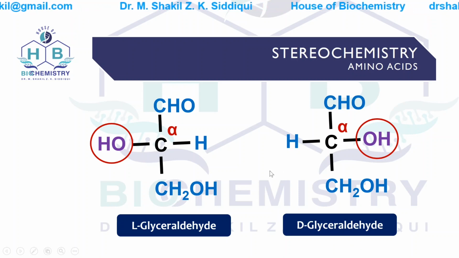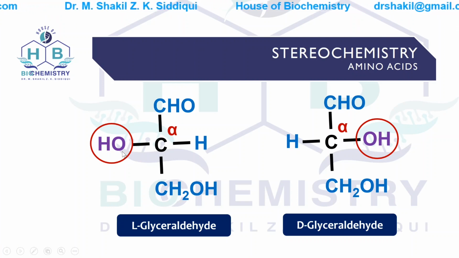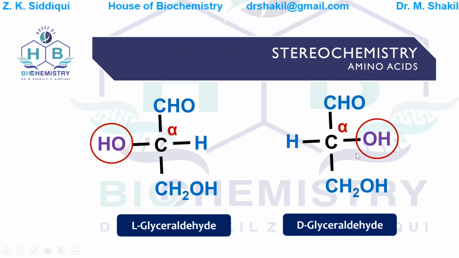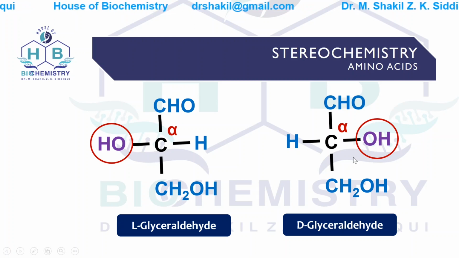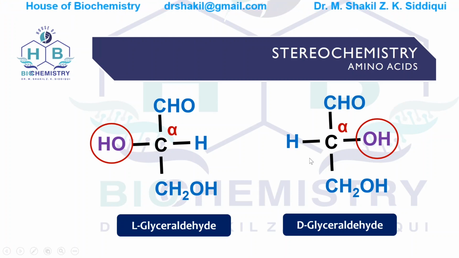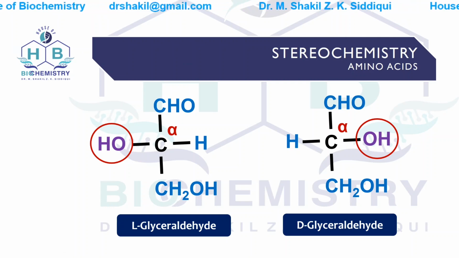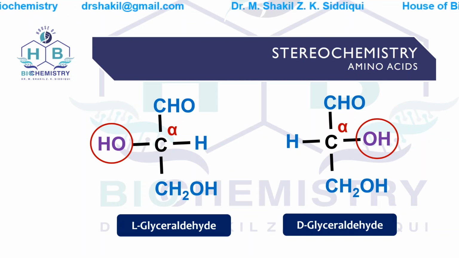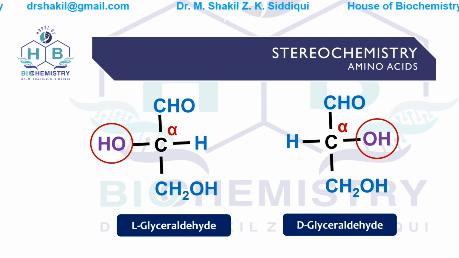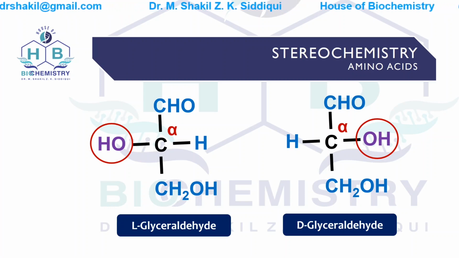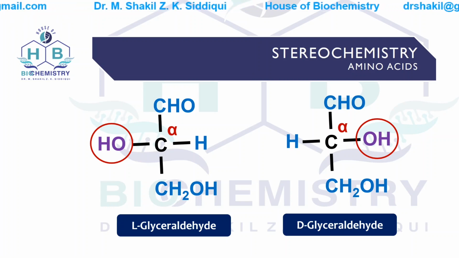Similarly, the amino acids having their amino group on the left side will be L-amino acids, and amino acids having their amino group on the right side will be D-amino acids. In nature, in our body, all the amino acids that form proteins are L-amino acids. Please do remember that. While all the sugars in our body are D sugars.